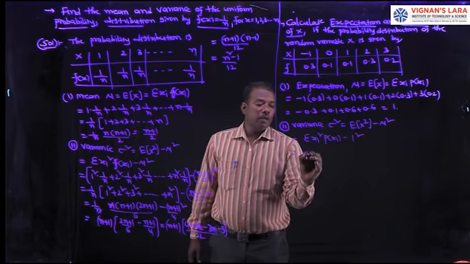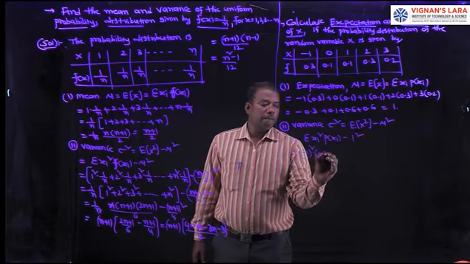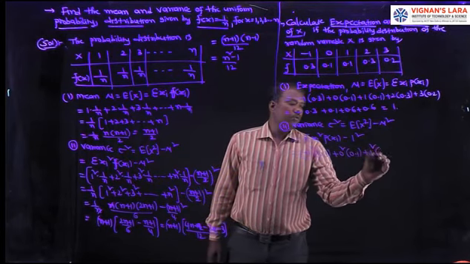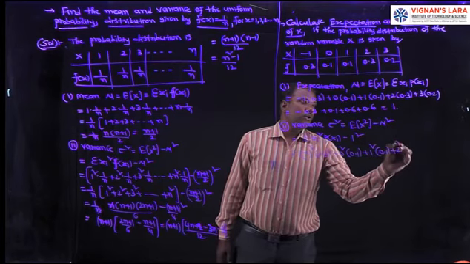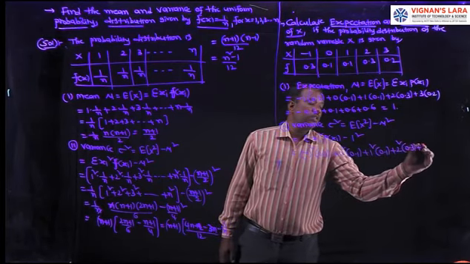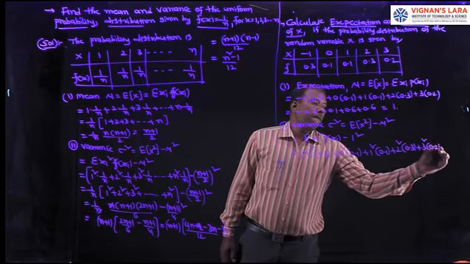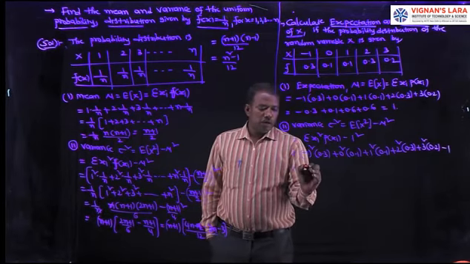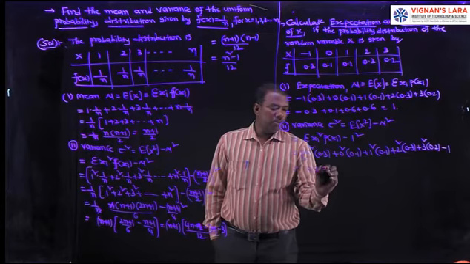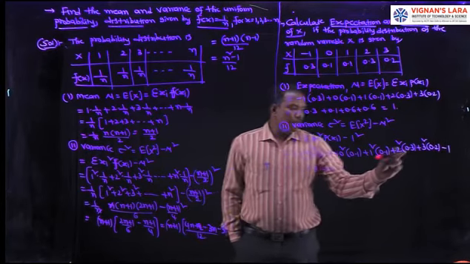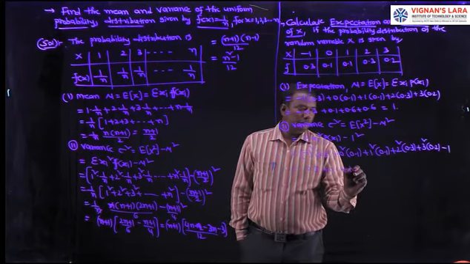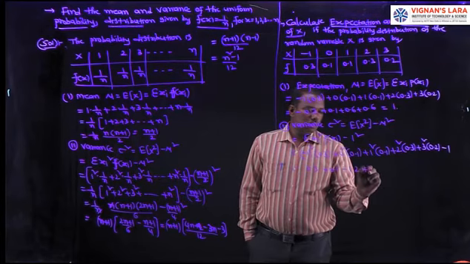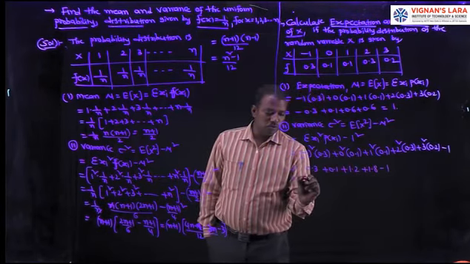That equals (minus 1) whole square into 0.3 plus 0 square into 0.1 plus 1 square into 0.1 plus 2 square into 0.3 plus 3 square into 0.2, minus 1. Its value is 0.3, 0.1, 0.3 into 4 is 1.2, 3 square is 9, 9 into 0.2 is 1.8, minus 1, its value is 2.4.